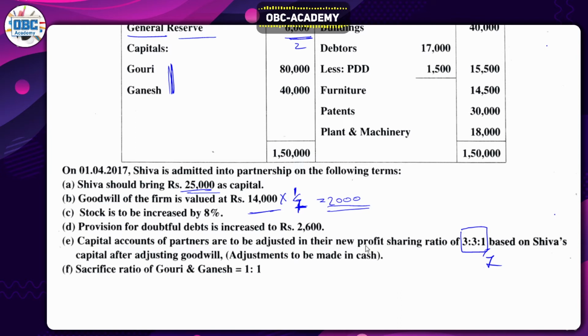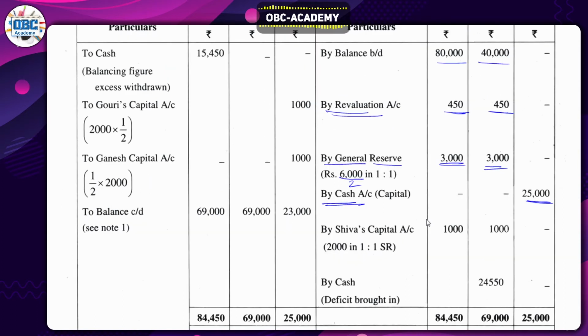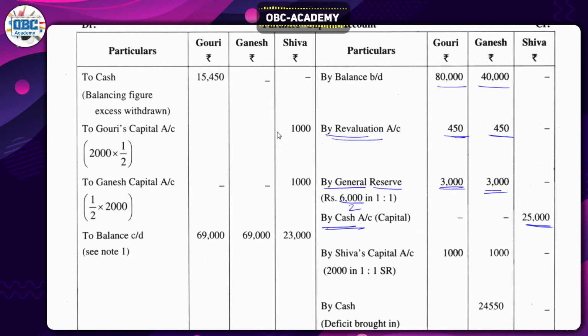This 2,000 has to be given in the form of compensation, but this 2,000 has to be divided into two parts in half, right? So that will become 1,000 and 1,000. That means the goodwill has to be paid 1,000 to each partner. So that's what we do right now. First of all, deduct from Shiva's account and then deposit to Gauri's and Ganesh's accounts.